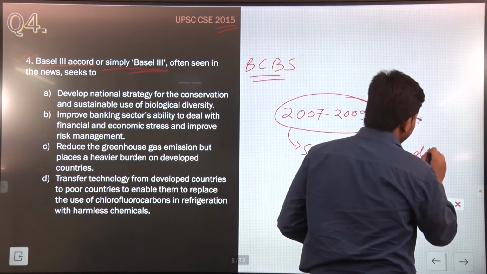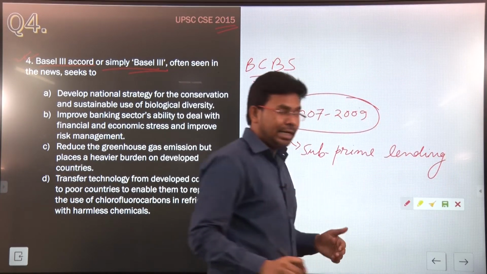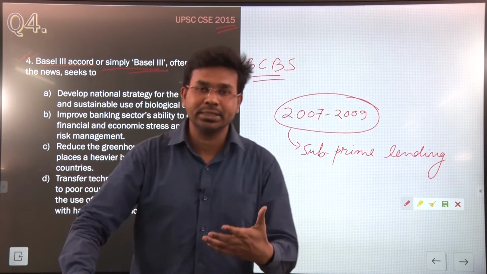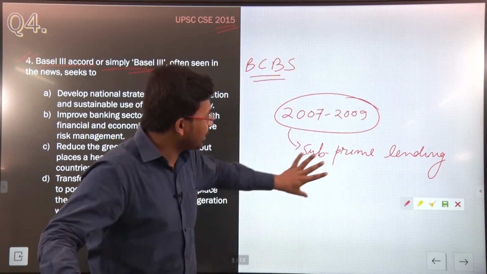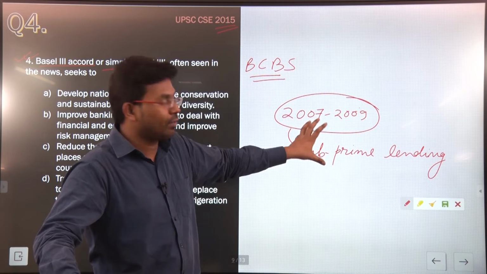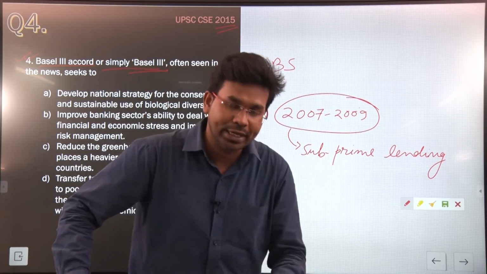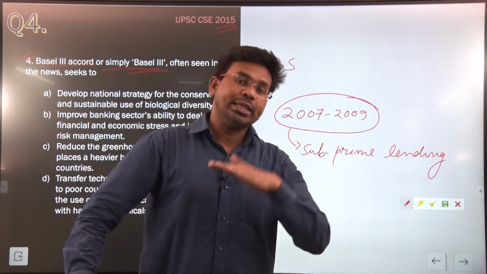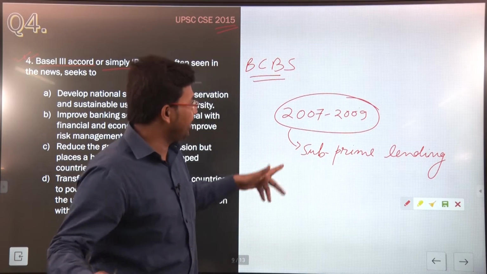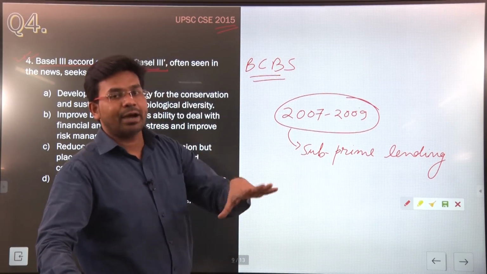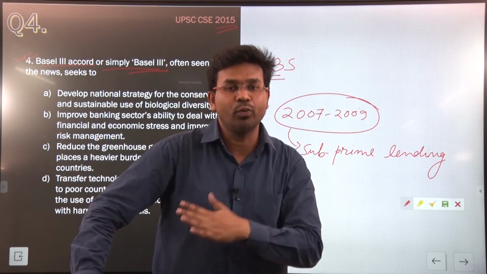Lehman Brothers was part of the banking sector in the United States of America. Lehman Brothers collapsed, and after that it had a ripple effect for the world.